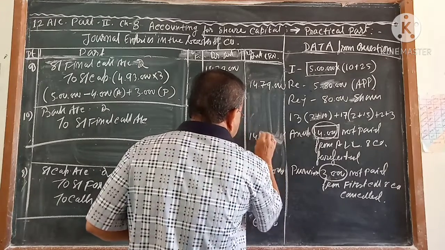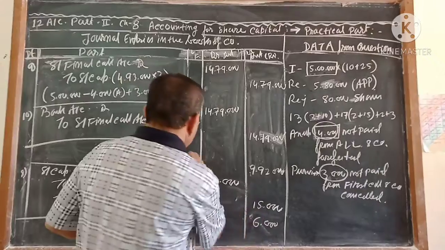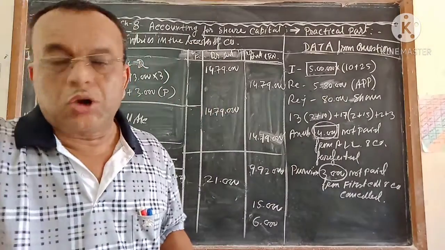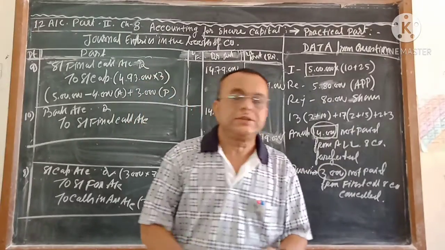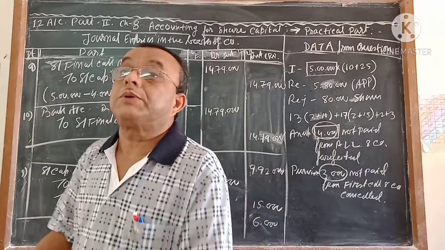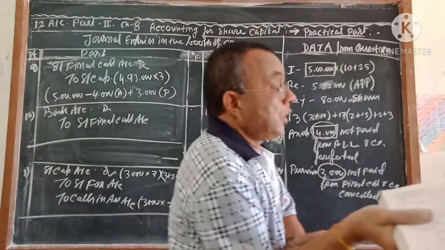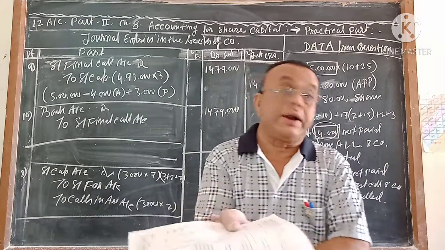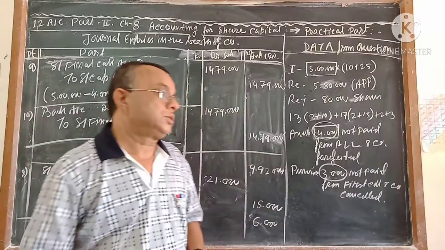Very important and interesting sums. If you make practice like this sum, you will get so many different types of sums where one or two sentences will be something different from another. That is the main thing which you have to understand from this chapter. Once again I am telling you, students, you read the question twice, try to collect the correct data and according to that you go through it.